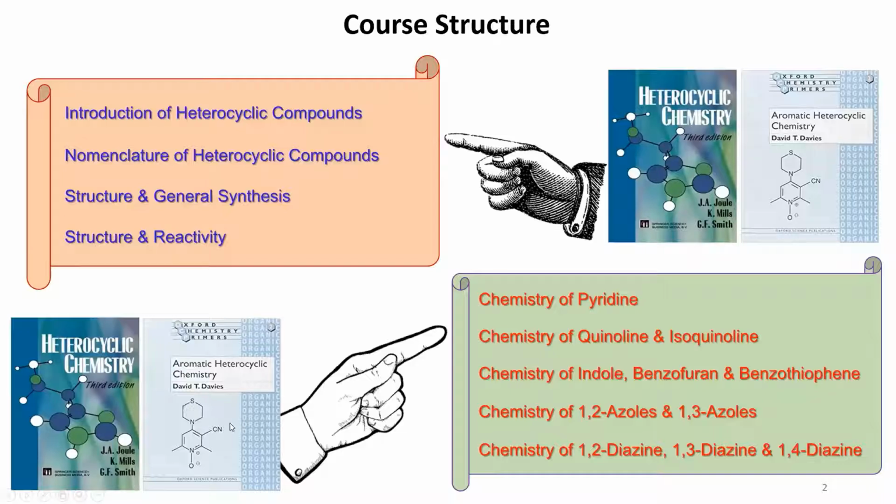Another one is aromatic heterocyclic compounds by Davis, David Davis. So I'll try to take information from these 3 books. One of the most important books here is Joule, Mills, and Smith. That has a vast discussion, so that is our primary book.